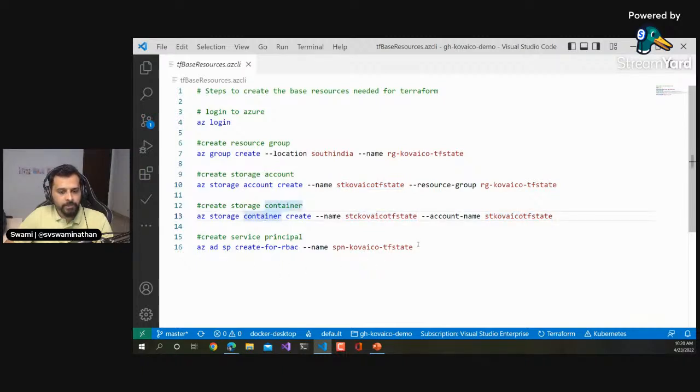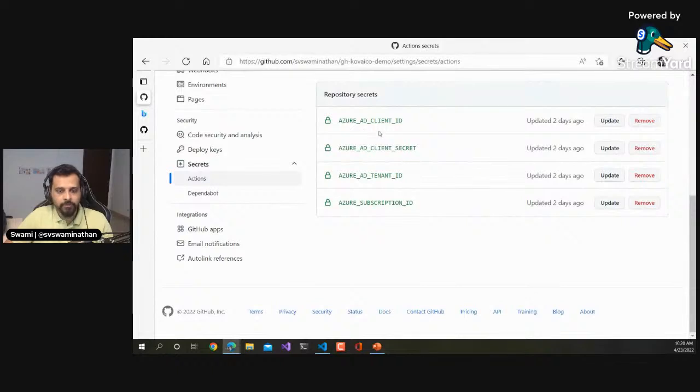And then I'm creating another SPN. SPN is nothing but a service principal. To perform any automations with Azure, you would use an SPN, so that you don't have to really have any user doing it. It is more like, on behalf of a user, a service principal will do that particular activity. So that is what I've done here, and the output of this command will give you a few values: the client ID, the secret, the tenant ID, and the subscription ID, which is what I added into the secrets.